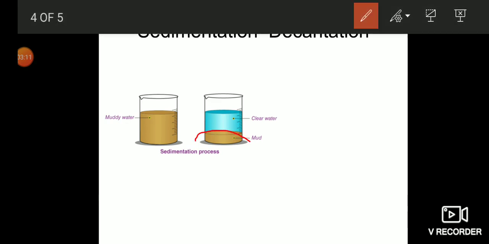So here the mud particles, the heavier particles, settle down at the bottom of the container. This is the sediment and the process is called the sedimentation process. After the sedimentation process, the water we get in the glass or beaker is a little bit clearer than before.